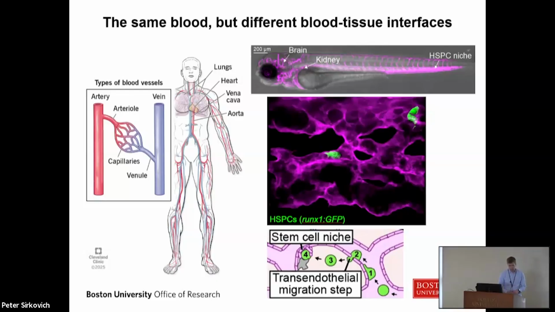Our approach involves using the transparent zebrafish embryo, where we can directly visualize circulating cells and the vascular endothelium in different tissues. One of the tissues that we study is the hematopoietic stem cell niche, which is in the tail of the embryo. I'm showing here a still from a time-lapse movie where we can see two green blood stem cells coming in through circulation. These cells will specifically adhere and interact just with this vasculature in the niche tissue and then crawl across the endothelium to access their niche in the extravascular space.